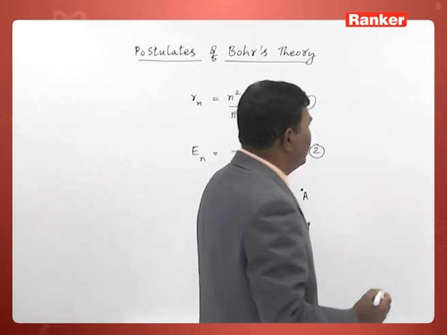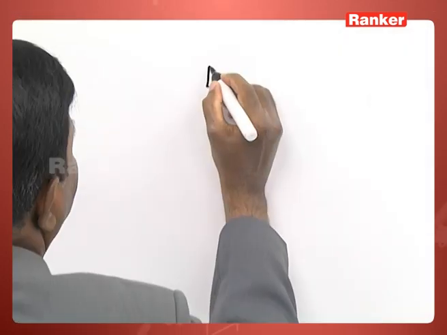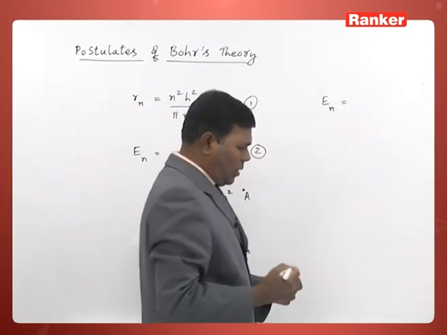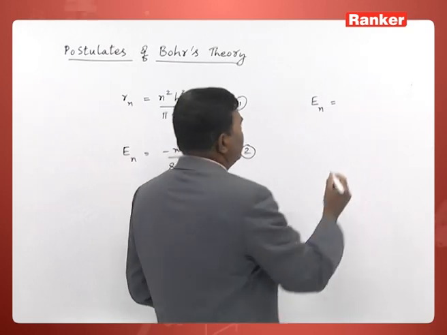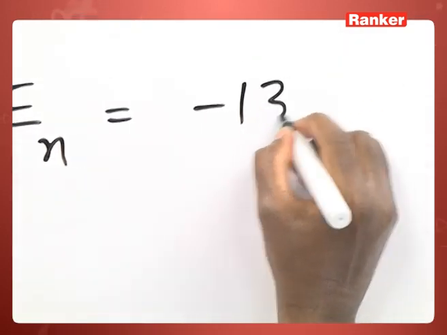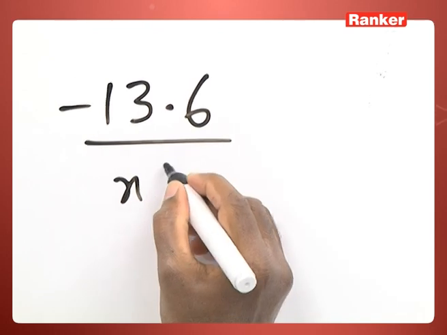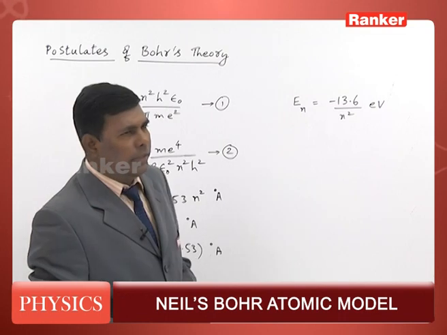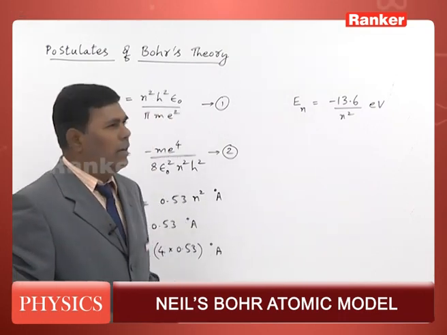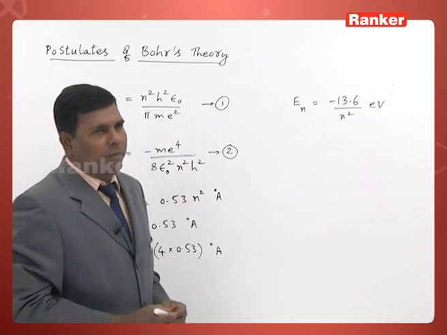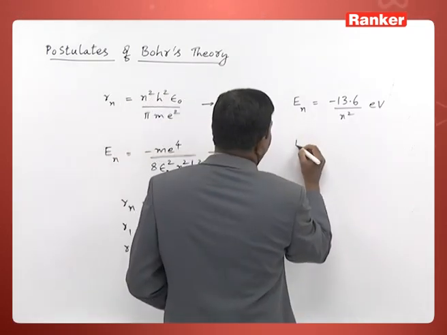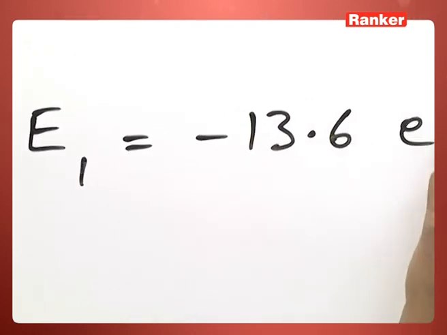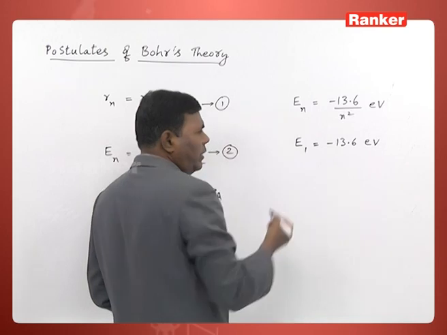Similarly, we can calculate the energy of an electron in a hydrogen atom for a given orbit. It comes out to be minus 13.6 divided by n square electron volts. That energy is expressed in units of electron volt. For first orbit, E1 will become minus 13.6 electron volts, as n is taken as 1.